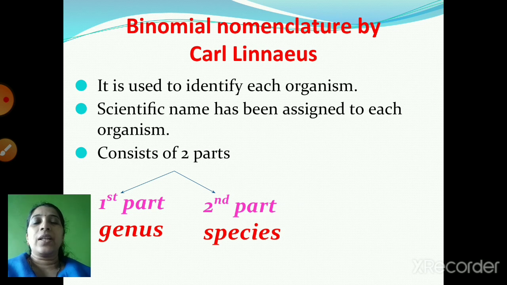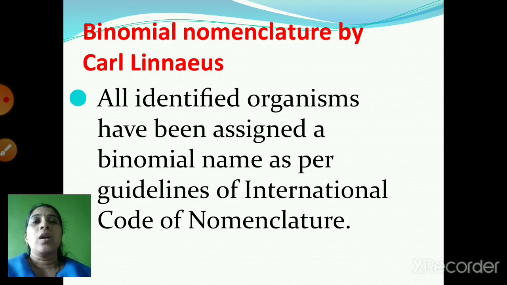So this scientific name consists of two parts. The first part is the genus and the second part is the species. So what he did, he identified all the organisms and he assigned a binomial name as per the guidelines of the International Code of Nomenclature.